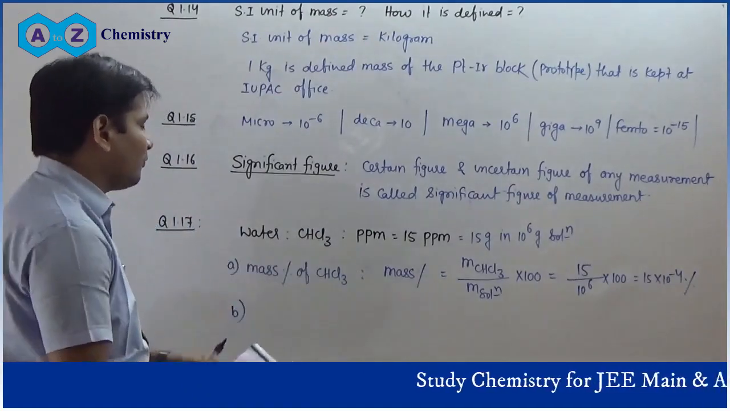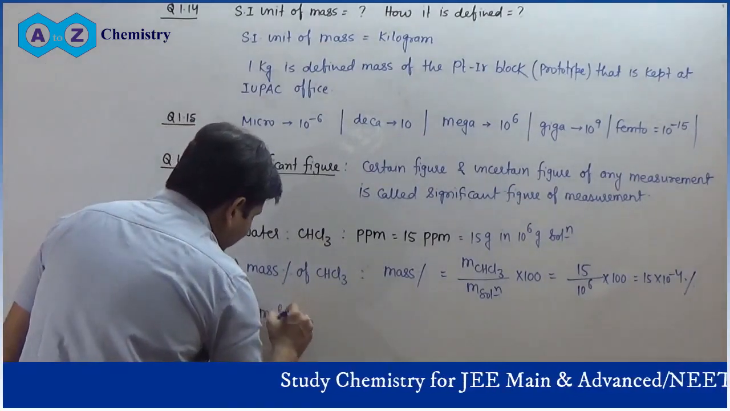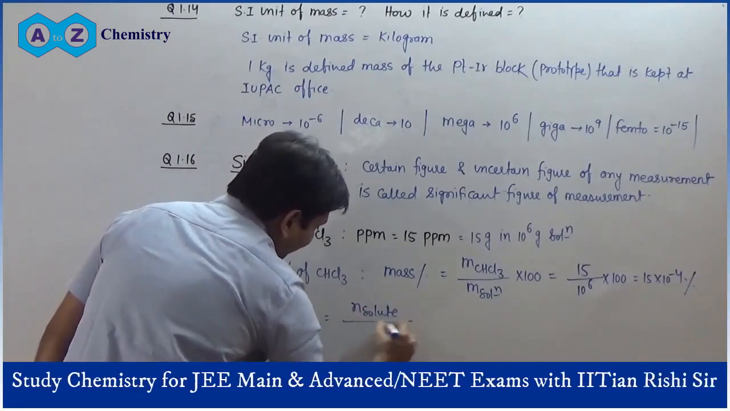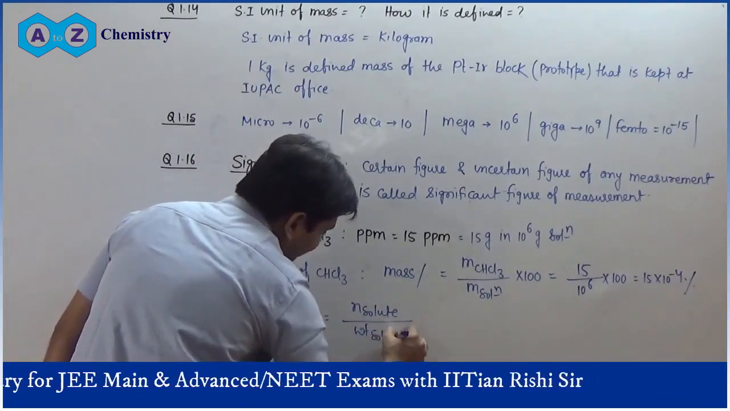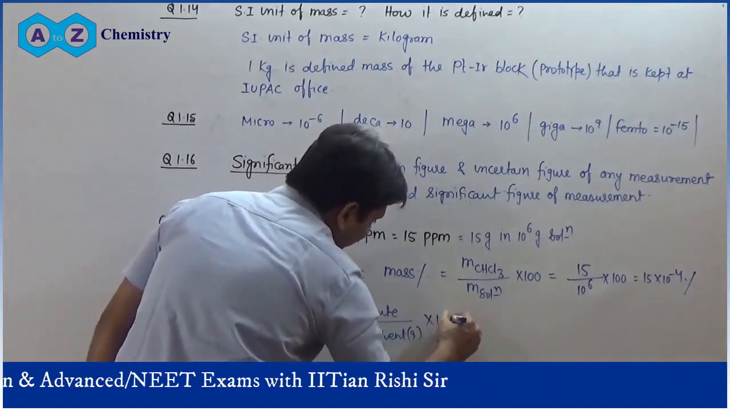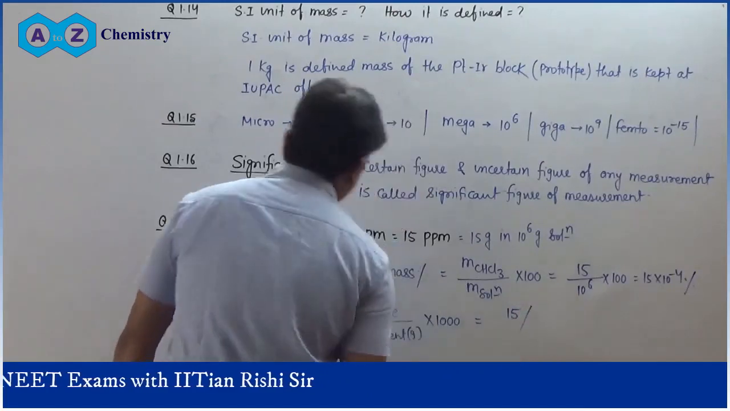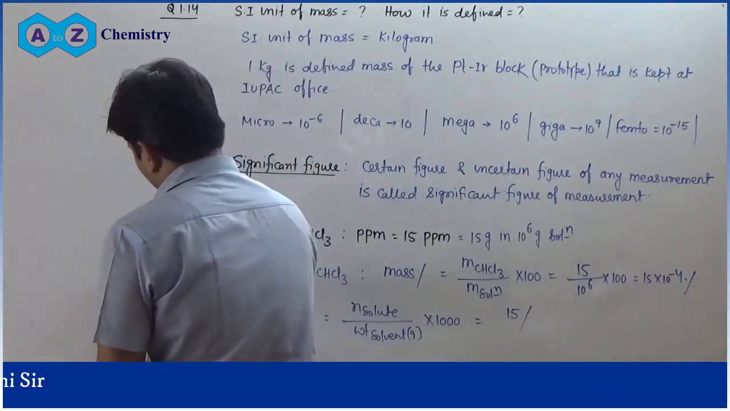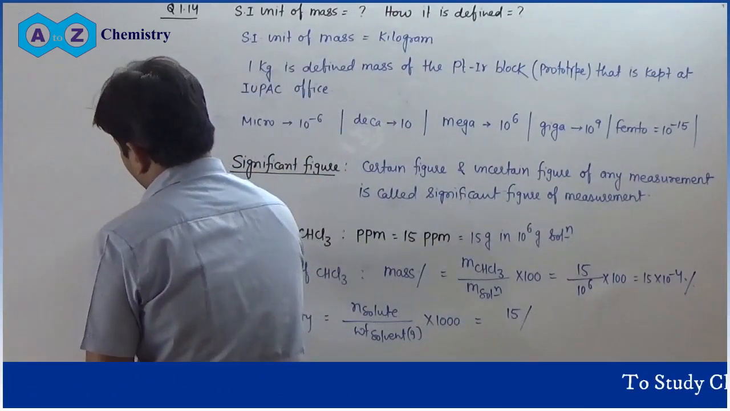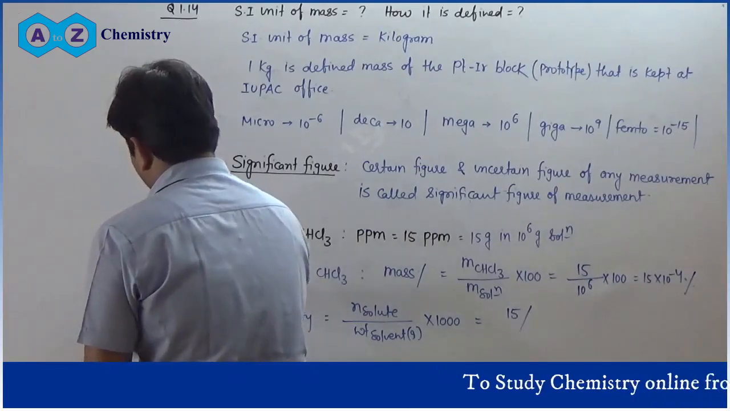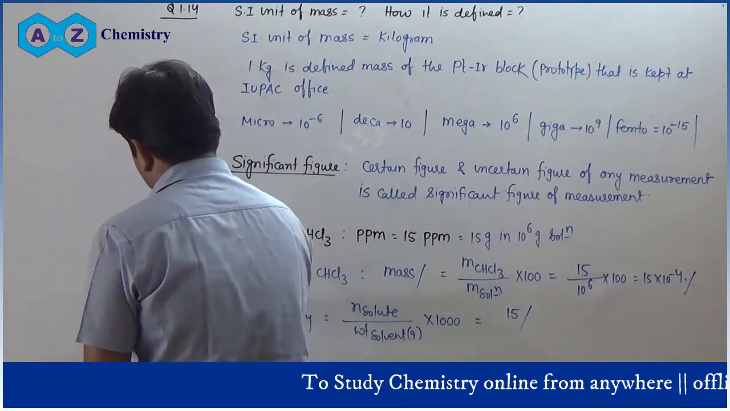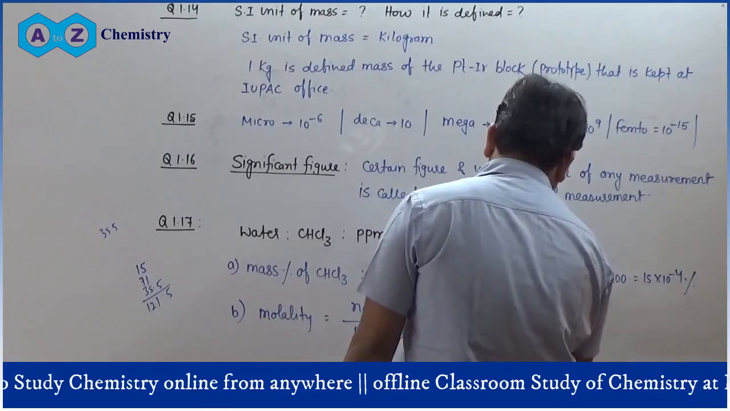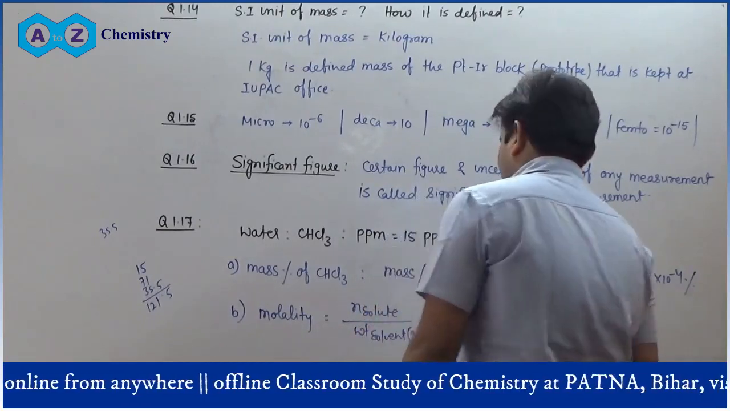Now B is to determine the molality of chloroform in the water sample. Molality can be simply calculated as number of moles of solute divided by weight of solvent. If you take it in gram, you will have to multiply by 1000. So 15 gram is here. The molecular weight of CHCl3 is going to be equal to 12 plus 35.5 into 3, that is 106.5 plus 12, equal to 121.5.